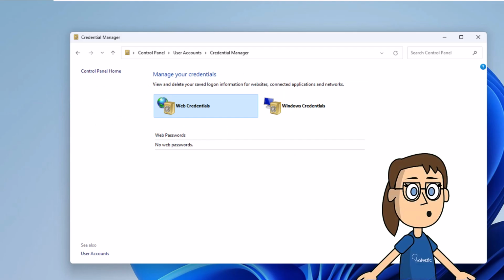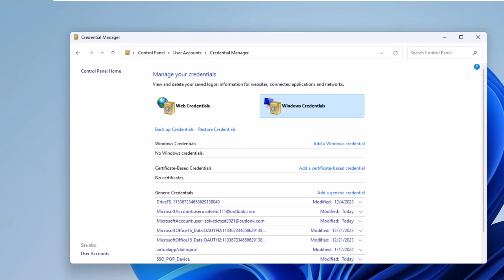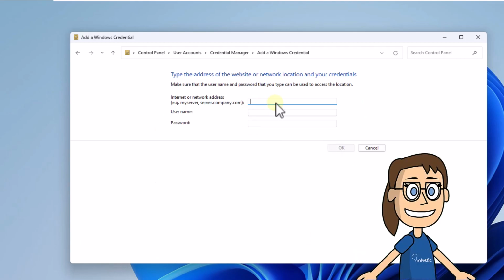After that, click on Windows Credentials. When accessing this option, click on Add a Windows Credential. Now you are going to enter the access credentials to the printer. Click on OK, and with this, you will now have access without error.